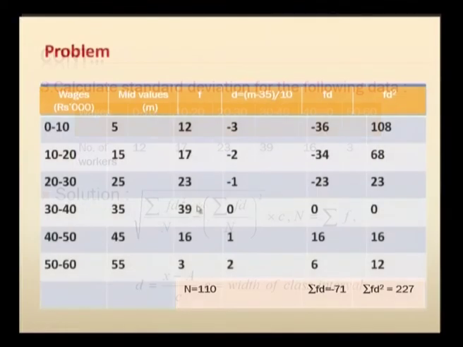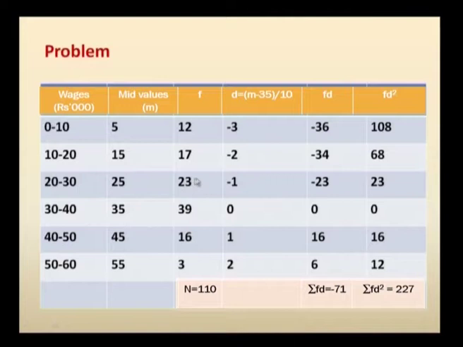Now, you have to form the table. The first column is the wages given as class intervals, and the second column denotes the mid values of each class interval. You can determine the mid value by taking the upper and lower limits, adding both and dividing by 2. So, we get 10 plus 0 by 2, that is 5, then 20 plus 10 by 2, that is 15. Going up to the last one, 60 plus 50 divided by 2, so you have 55. Next you have the frequency column 12, 17, etc.